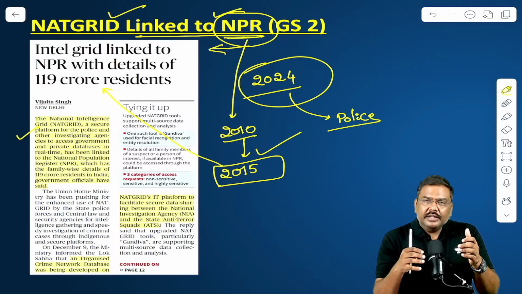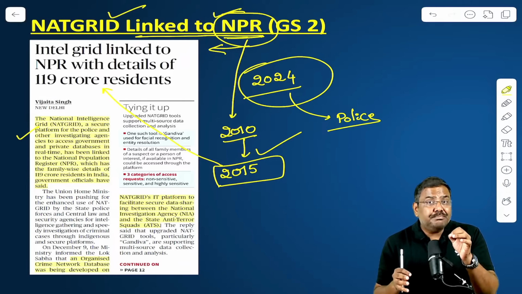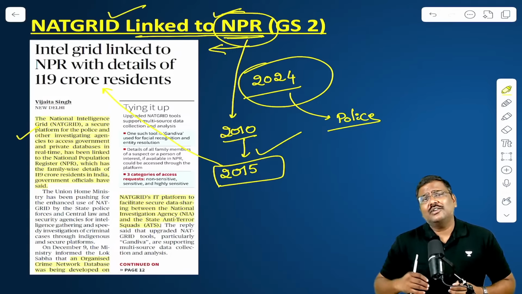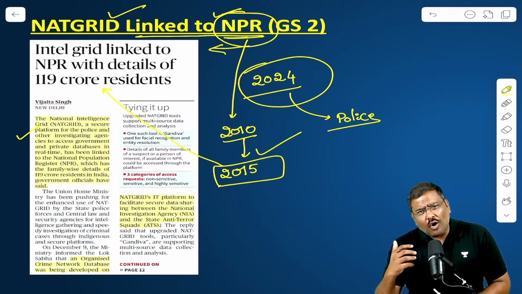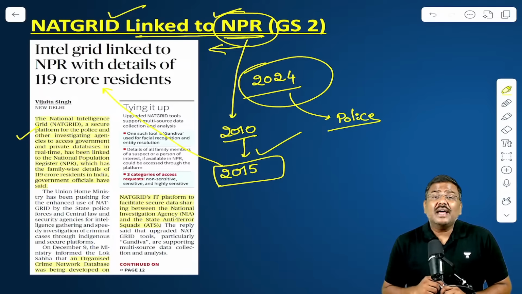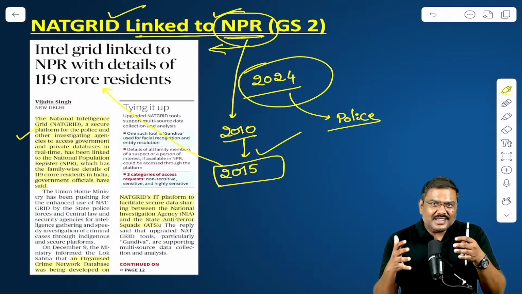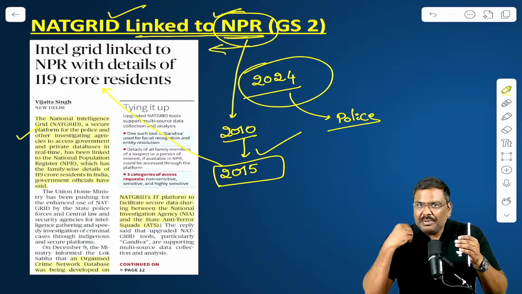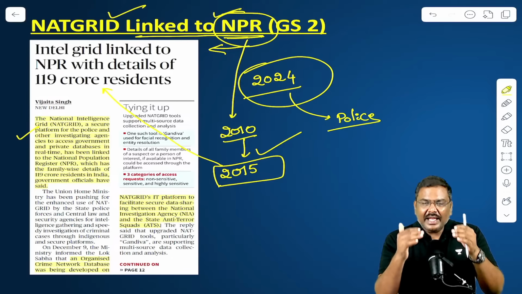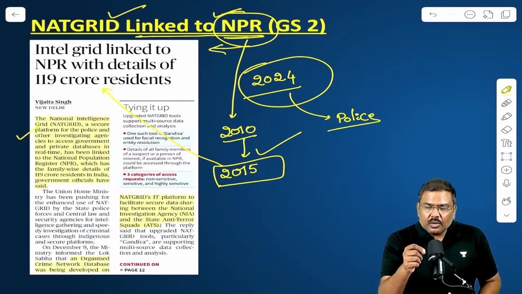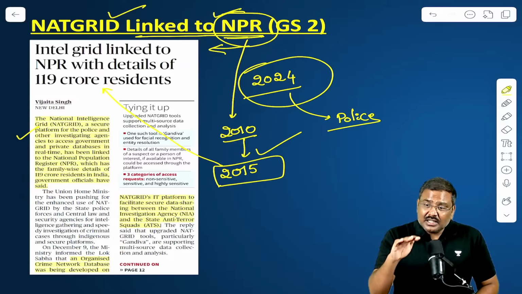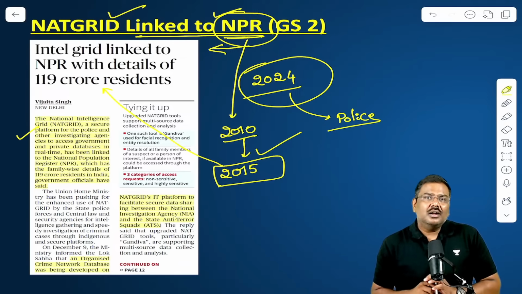In fact, there were also concerns raised regarding the privacy matters. Now, if you give access to the police regarding who are my relatives, what is my Aadhaar number, and all my details, for example, my license, etc., there is always a concern associated with the privacy matters. That's the reason the government simply says you can't get access to whatever you want. There will be a request raised. All the requests will be registered, and only certain officials, police officials above the IPS rank, will be given access to this particular data set.